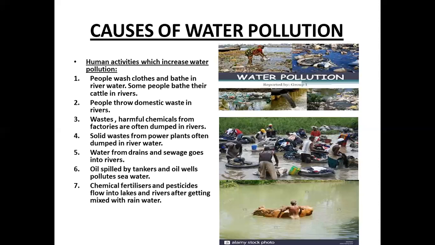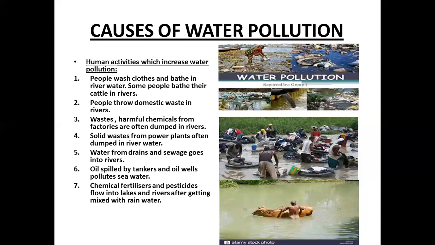People throw domestic waste in rivers. Waste materials and harmful chemicals from factories are often dumped in river water. Solid waste material from power plants may be thrown into river water. Water from drains and sewage goes into rivers. These days, farmers use chemical fertilizers and pesticides to increase the production of their crops. Most of these chemicals flow into rivers or lakes after getting mixed with rainwater. And oil spilled by tankers and oil wells pollutes seawater.